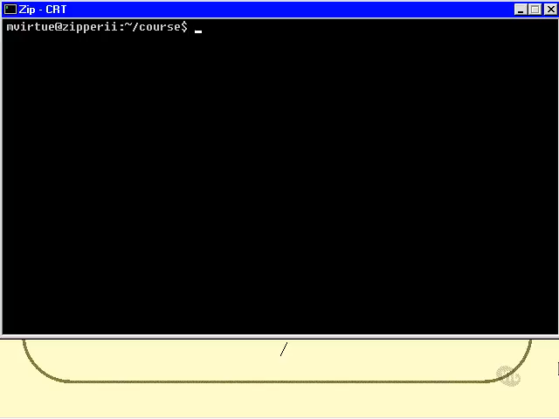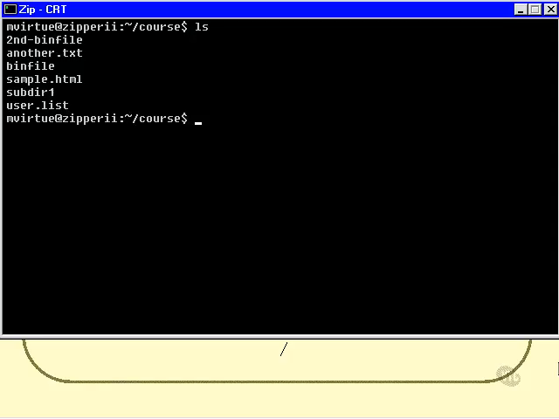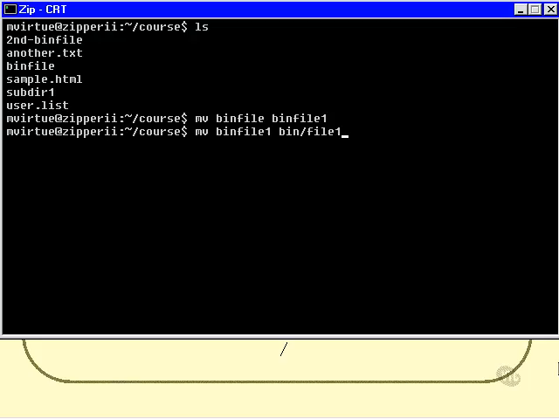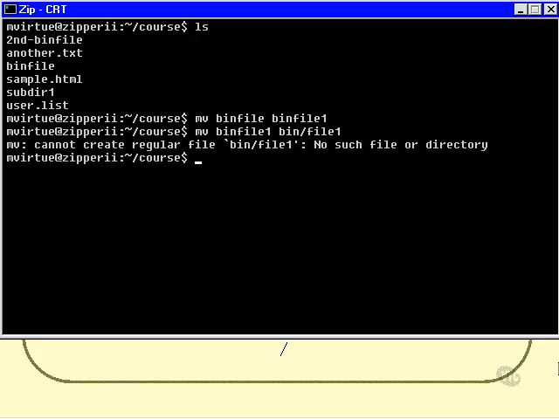The mv command is used to rename files. Let's do a little ls and find out. There's a file called binfile, and I'll mv binfile to binfile1. Now that worked fine. Now I'll try and rename binfile1 to bin/file1. See what I'm trying to do? I'm trying to put a slash in the file name, and it says it cannot create the regular file. You simply can't do it.